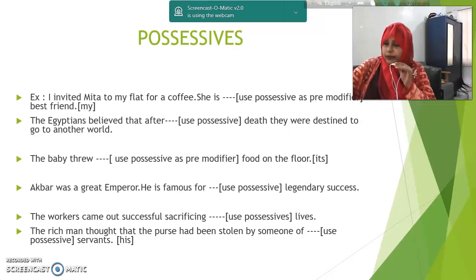Possessives express the possession of a thing or wealth or person. Actually, possessives are used to express the possession of anything. What are the possessives? My, our, his, her, their, your, one's. And then noun, apostrophe s. For example, Kamal's, Rumi's.